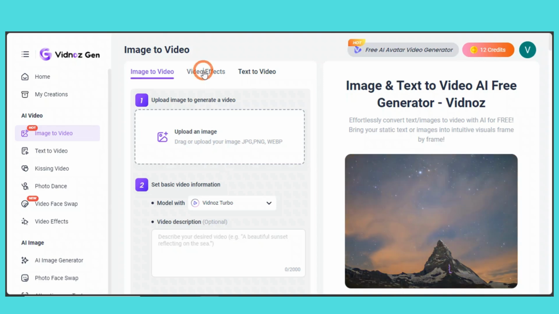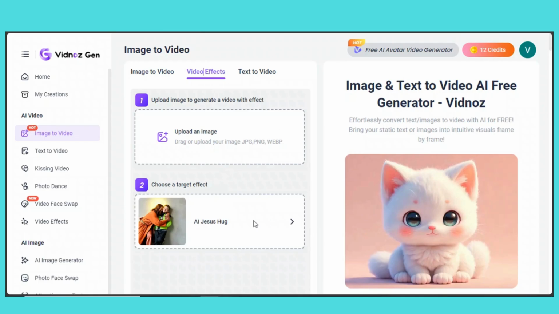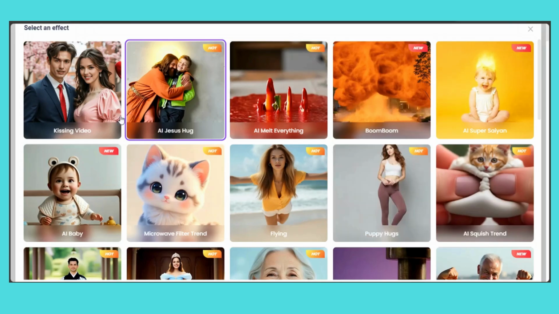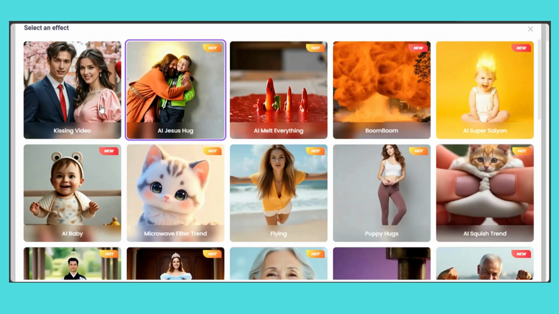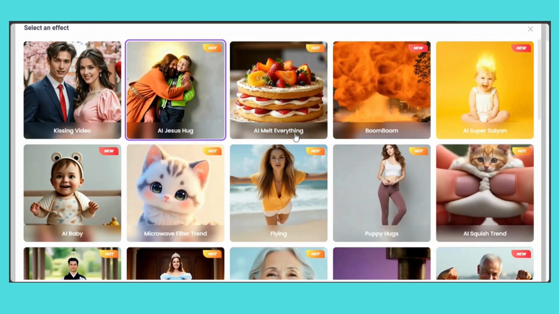Okay, so we're gonna move to the video effects. So we're gonna need to click right here on video effects, and then we're gonna come here to this, click on this, and we're gonna just have to look at what this feature has. So we've got the kissing video, so we've got AI Jesus hug and AI melt everything.